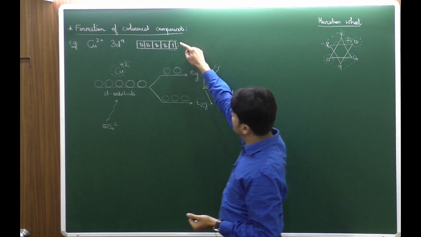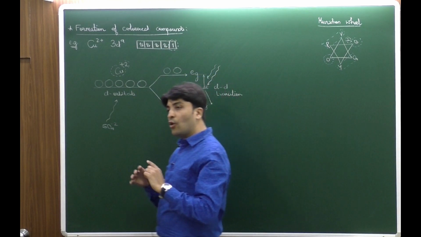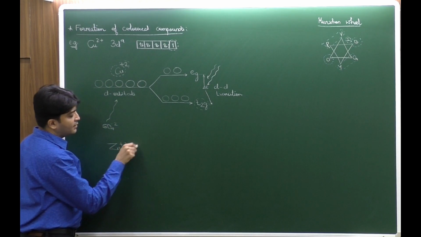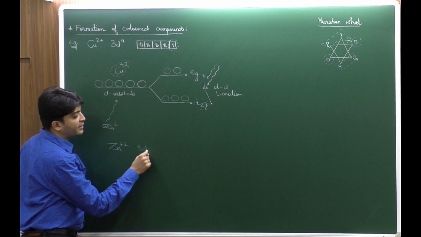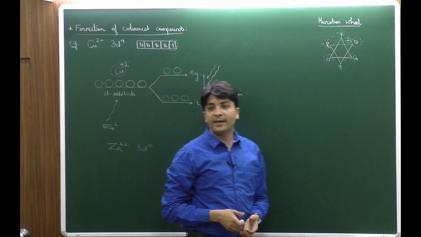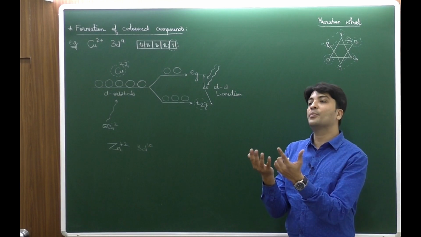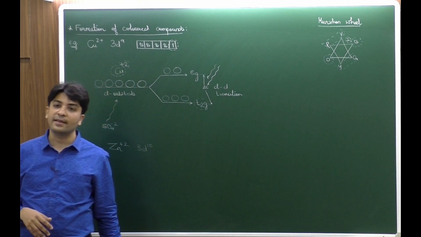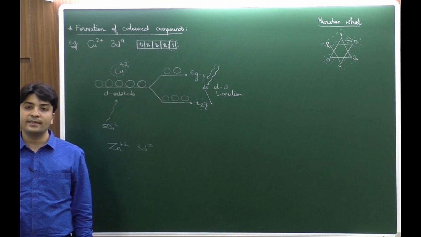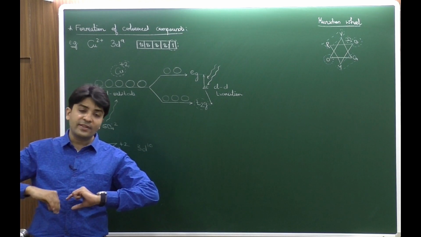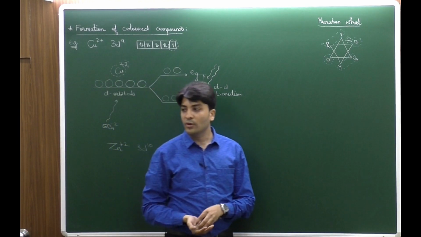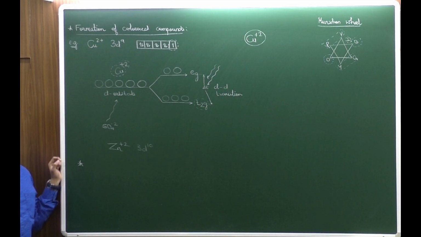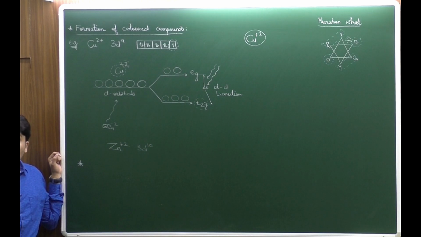Colorless compounds have the condition of no unpaired electron. If all the electrons are paired, the simplest example is Zn2+. What we have over here is 3d10. Now all the electrons are paired. If there is no unpaired electron, it will not be able to excite, the d-d transition will not be possible, and hence it will be colorless because it will not be able to absorb any radiation. If it is emitting everything, it will be the Vibgyor combination, which is white, meaning colorless. The color of the transition metal compound also depends on the type of the complex and the geometry of the complex.